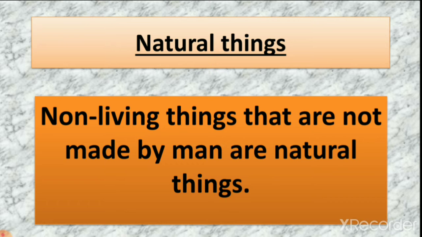So we learn about two things, living and non-living things. From the non-living things, those which are not made by man are called natural things.